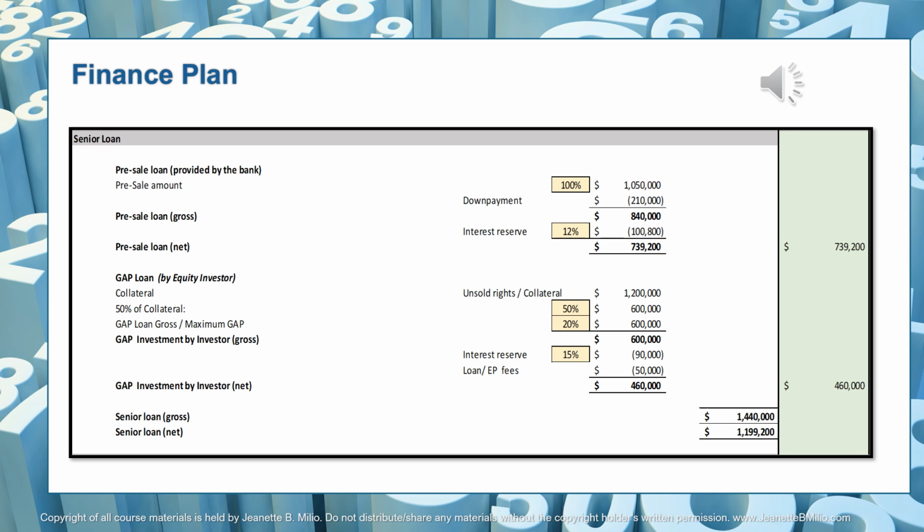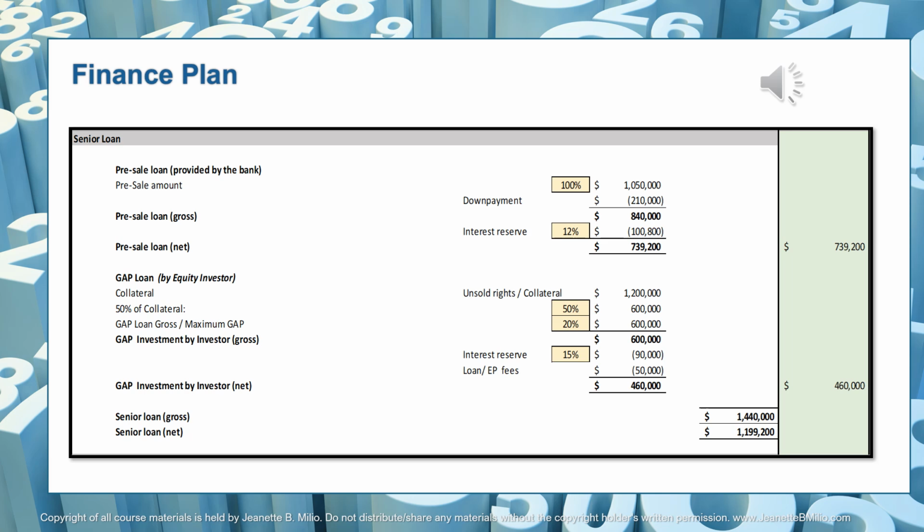Now they charge 15% interest on closing. 15% of $600,000 is $90,000. And they charged a loan and EP fee of $50,000. So altogether, what we're left with for the gap component is $460,000. What we have to pay back, the gross loan amount, is what we pay back in the waterfall, is $1,440,000, which is $840,000 plus $600,000.